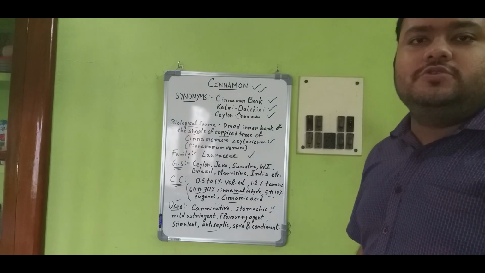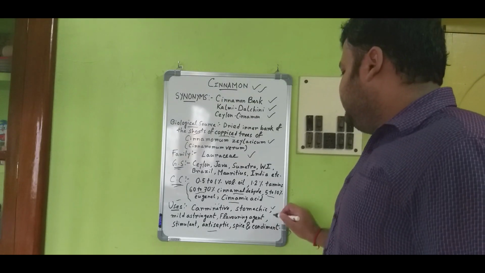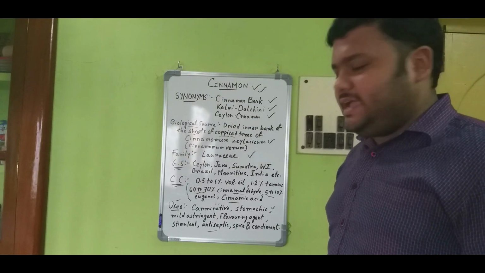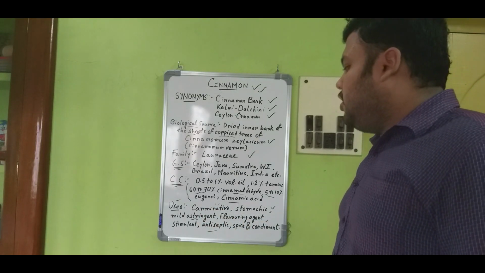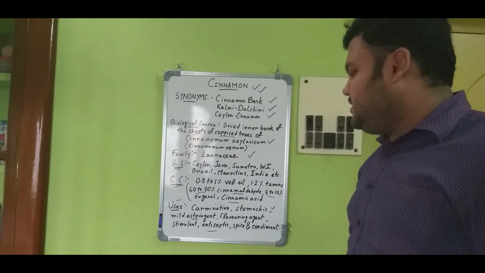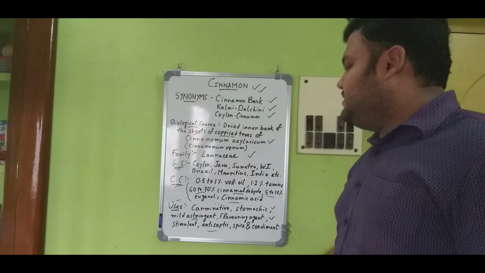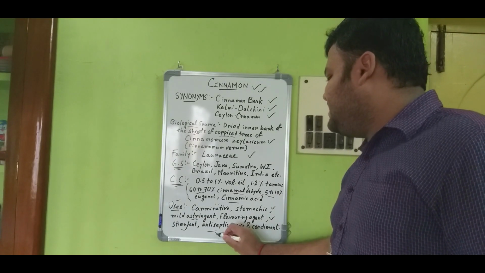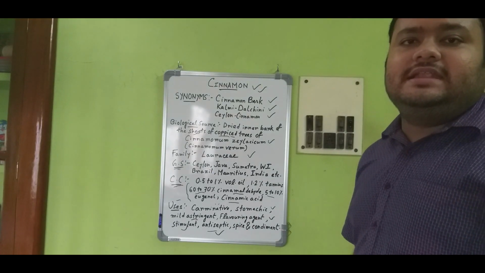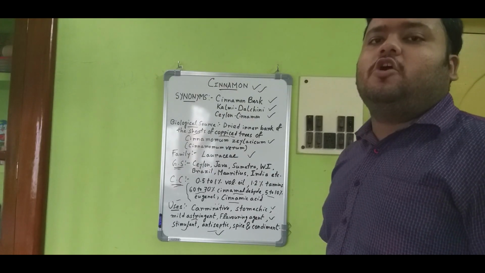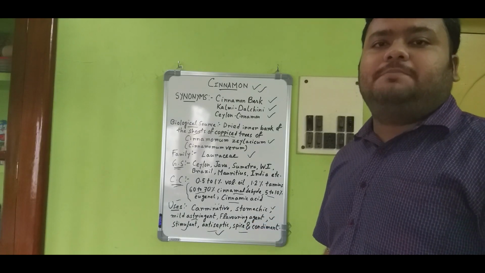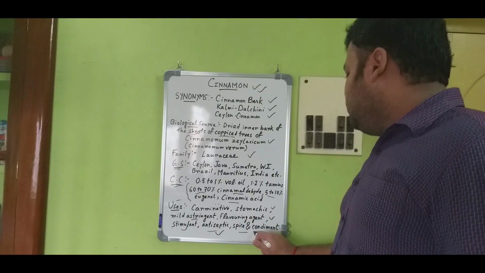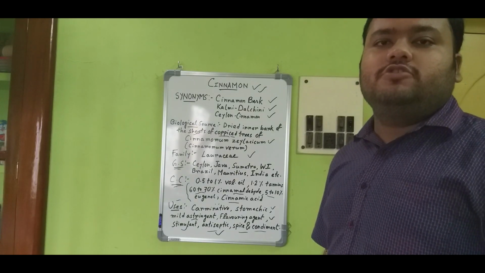It is also used as a stomachic, that promotes the appetite, and it has usage as a mild astringent, flavoring agent, stimulant, and antiseptic. Cinnamon is also used as a spice or condiment in our foodstuff.